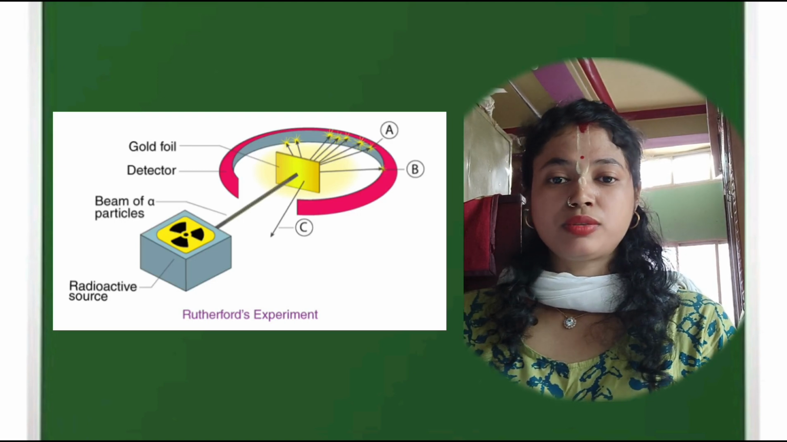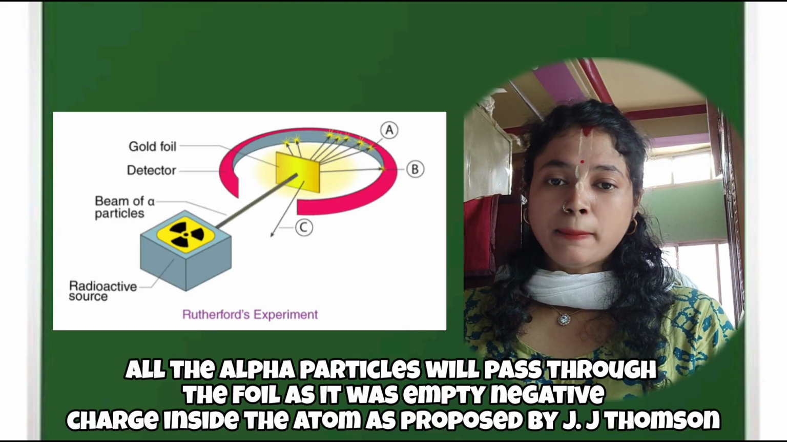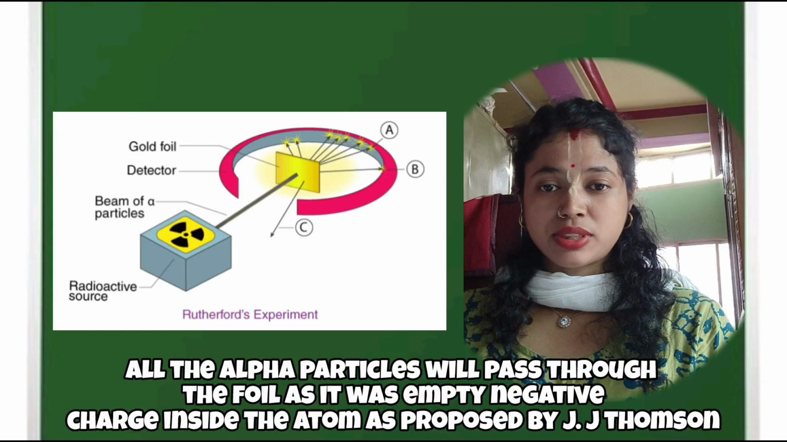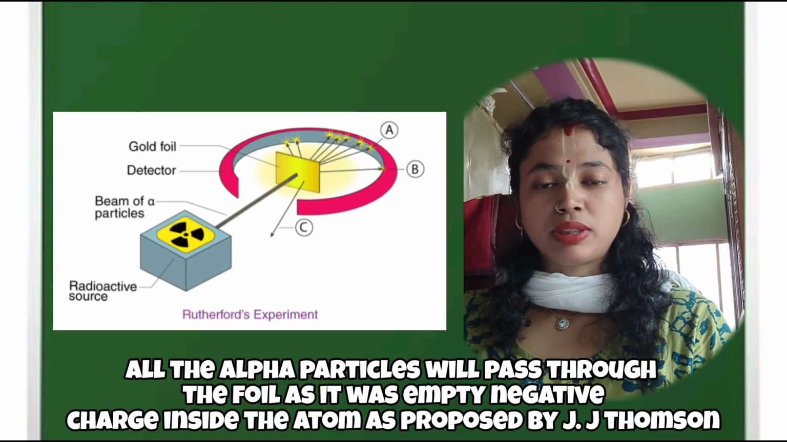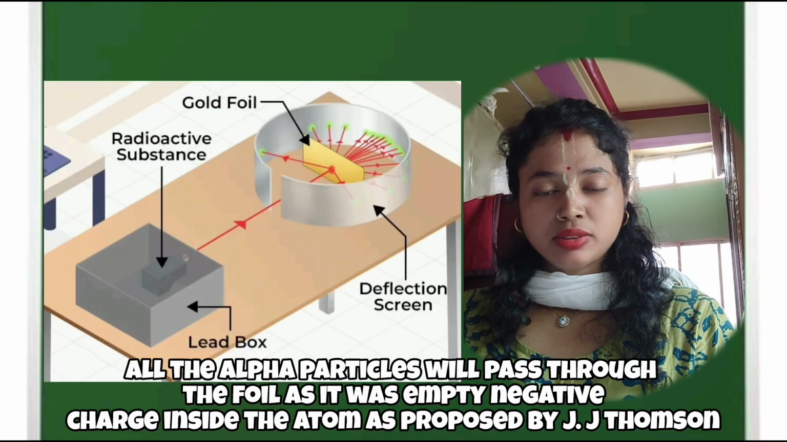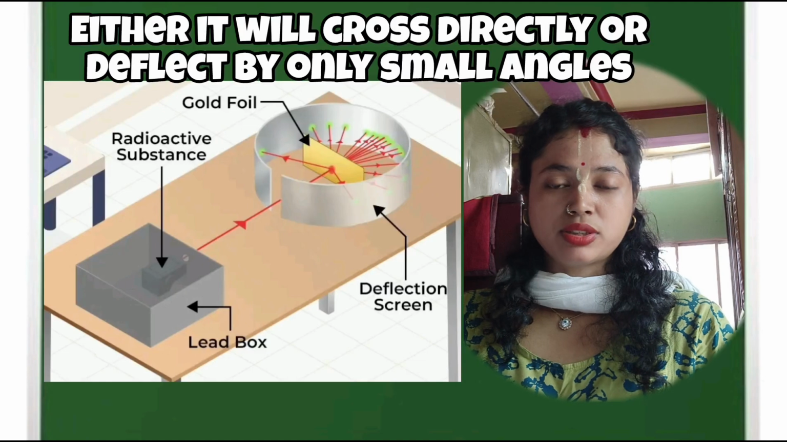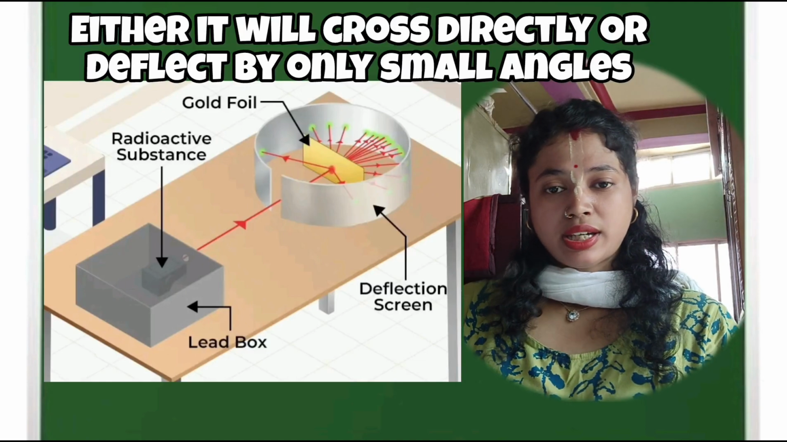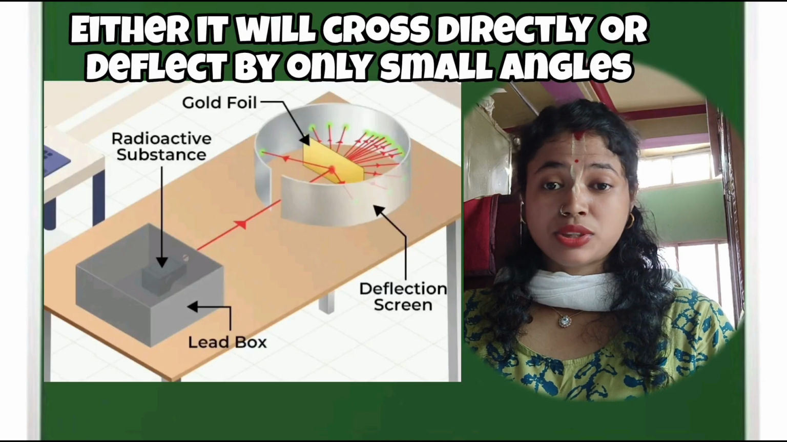through it. So Rutherford was very sure that all those alpha particles would directly pass through the atoms because there was empty space in the atom, as it was proposed by J.J. Thomson. So he was completely sure that all the alpha particles would either cross directly or be deviated by very small angles. So what he got as the result of this experiment was very much absurd.